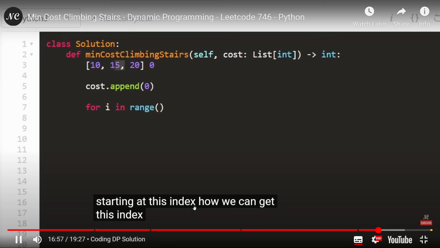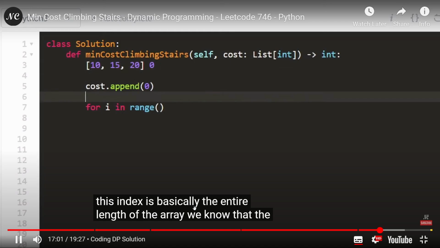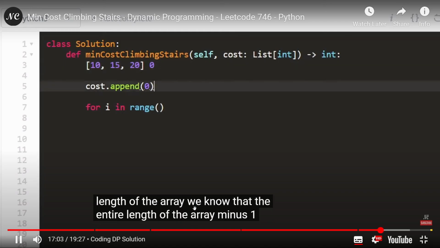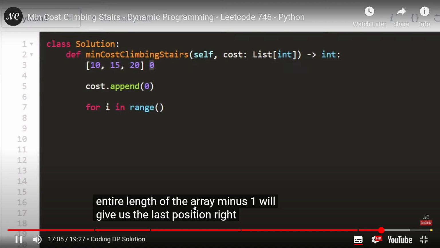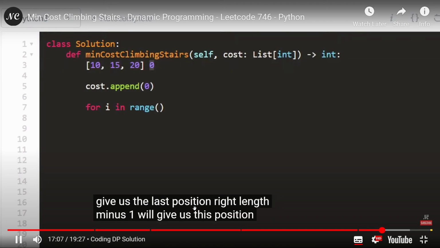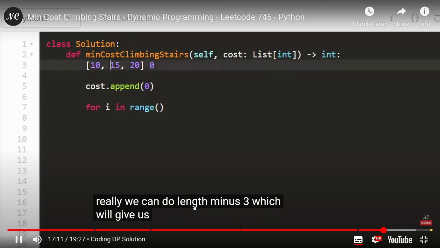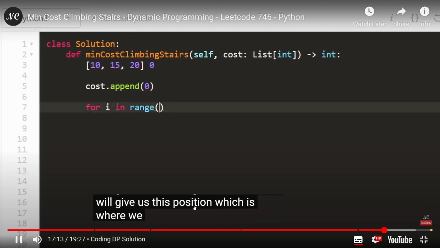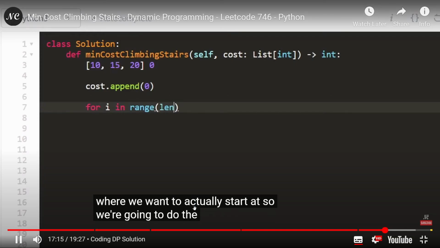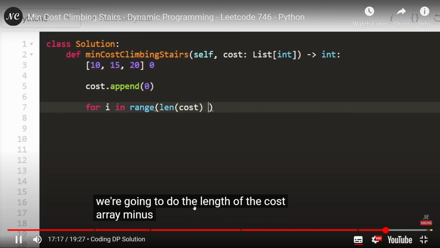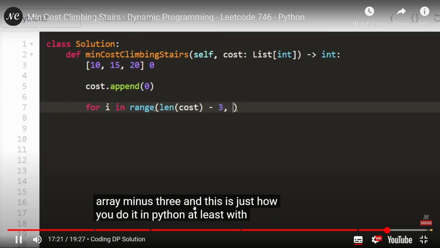How we can get this index is basically the entire length of the array. We know that the entire length of the array minus 1 will give us the last position, right? Length minus 1 will give us this position. So really, we can do length minus 3, which will give us this position, which is where we want to actually start at. So we're going to do the length of the cost array minus 3. And this is just how you do it in Python, at least with a for loop.